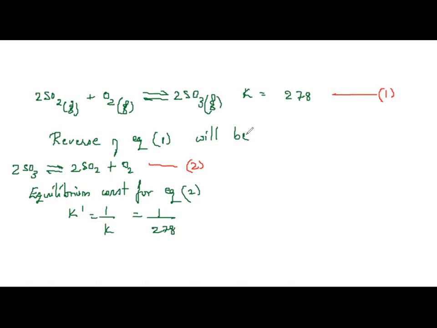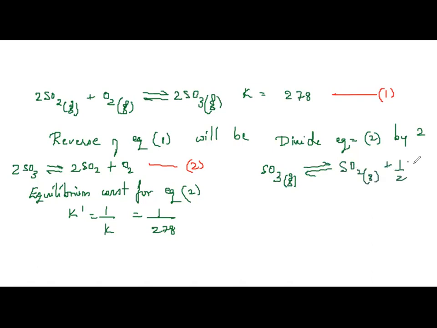Further, in the equation they have given us, half O2 is there. So let us divide the equation by 2. Next, divide equation 2 by 2. When you divide equation 2 by 2, 2 by 2 SO3 becomes SO3 only, in gaseous state. Then here we have equilibrium. 2 by 2 is again 1 SO2 gaseous plus half O2, which is also gaseous. Did we get the final reaction which they have said? Yes, they have said SO3 gives SO2 plus half O2. So when you divide the entire reaction by 2,